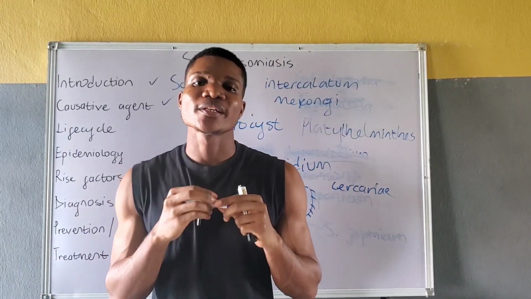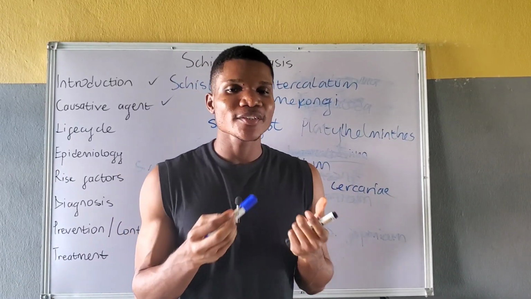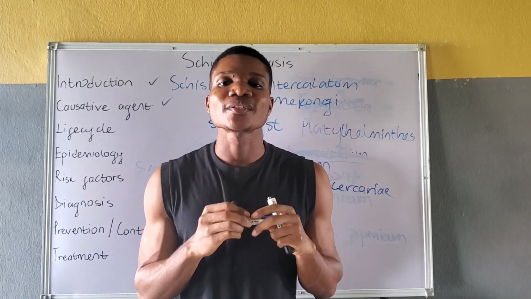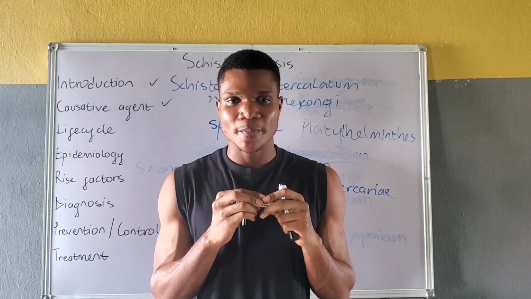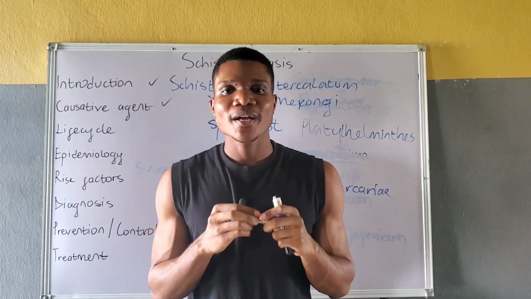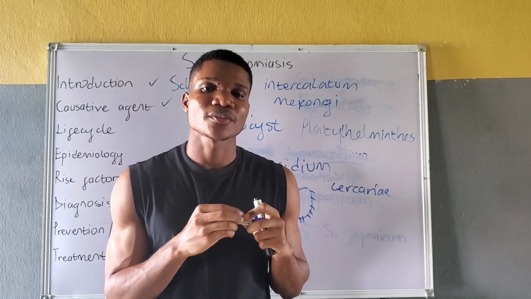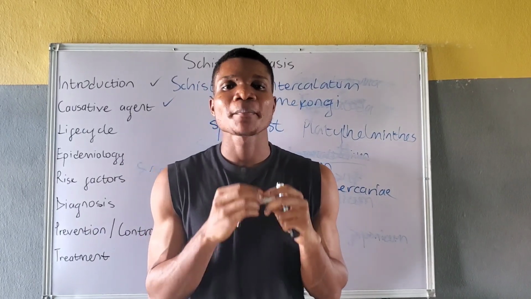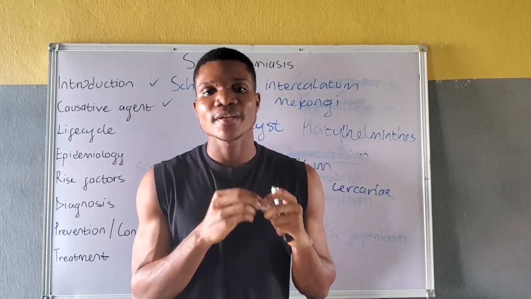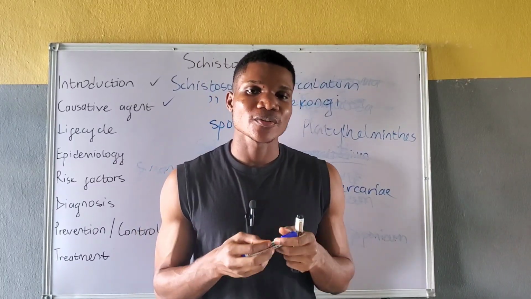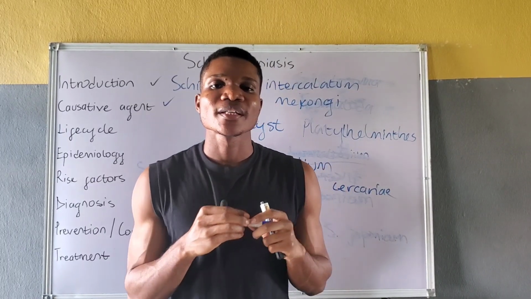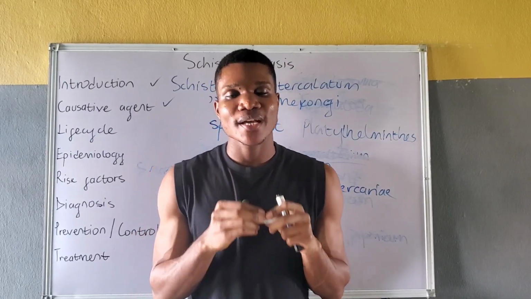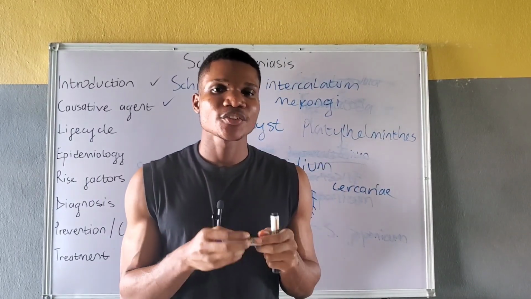The adult worm in the liver then migrates to various destinations, and the destination it migrates to depends on the species of schistosoma. In Schistosoma haematobium infection, adult male and female pair up and migrate to the vesical veins where mating occurs, and the fertilized female then releases its eggs into the urinary bladder, and from the urinary bladder the eggs are excreted into urine.